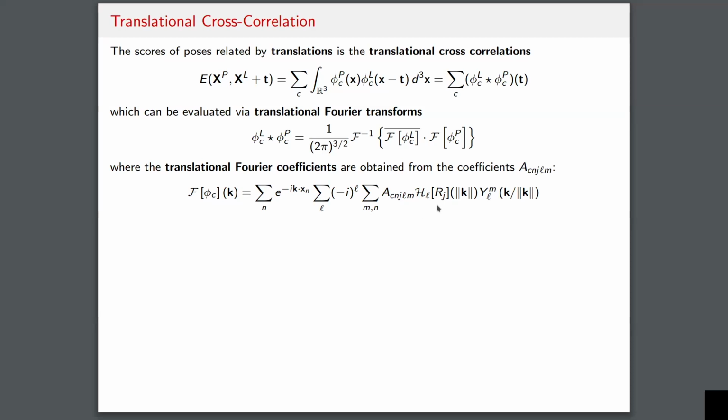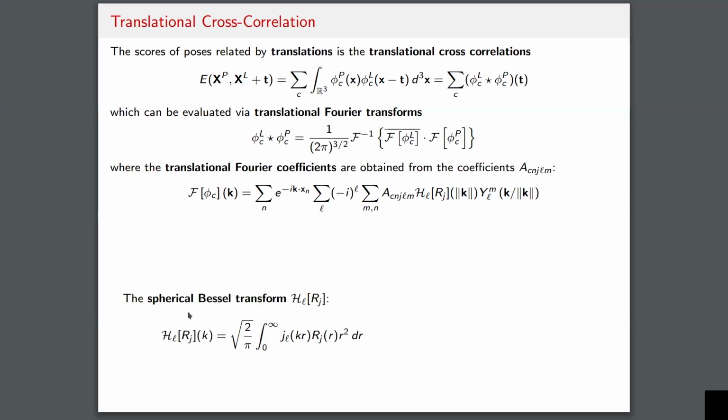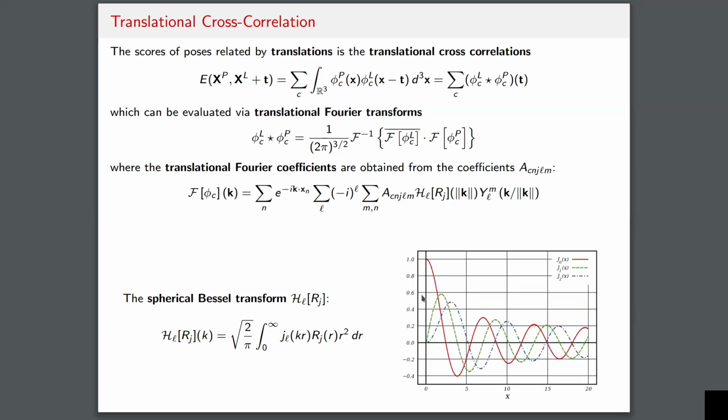What happens to the radial basis functions is that they get applied under the spherical Bessel transform, which essentially is an important tool for doing Fourier transforms for functions defined in spherical coordinates, which is what we have here. And the spherical Bessel transform is essentially a decomposition of an arbitrary function over positive numbers into basis functions that look like this. So as you can see, it has a very Fourier-like flavor to it. And so it's not surprising that something like this might show up when you're trying to calculate the global Fourier coefficients for the scalar field that we've defined.